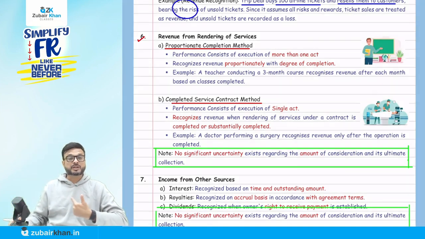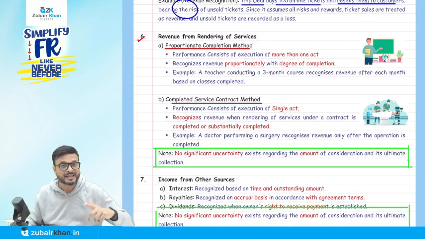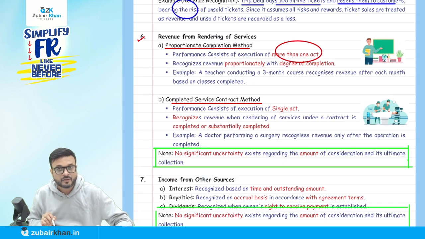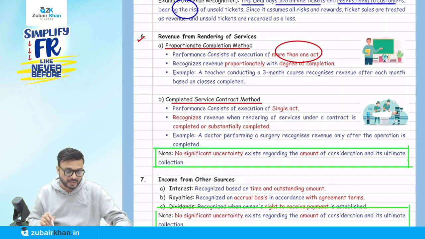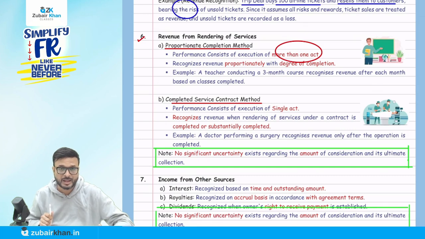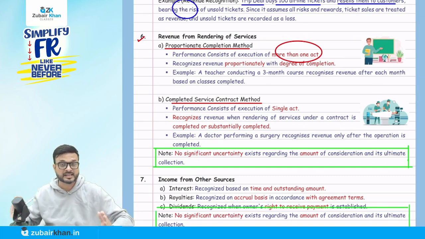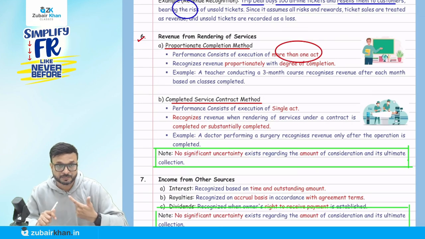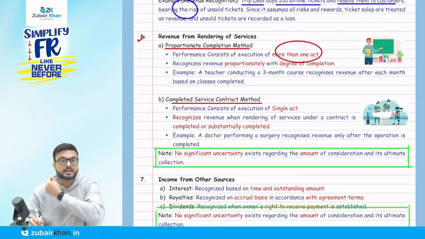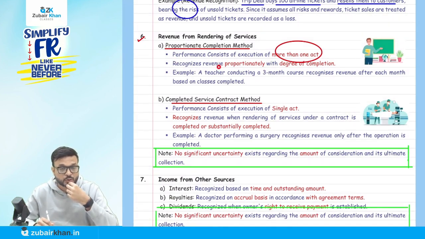In case of the proportionate completion method, basically we are providing services and that requires more than one act. Remember this keyword: requires more than one act. For example, in case of teaching, I take the CA Intermediate exam-oriented batch and the regular batch. When I take these batches for you, I will not come in one day and cover the entire syllabus. No, daily I have to come and take one lecture. It requires me more than one act. So I am providing services, but that requires more than one act. So when it requires more than one act, the proportionate completion method is going to be applicable here.